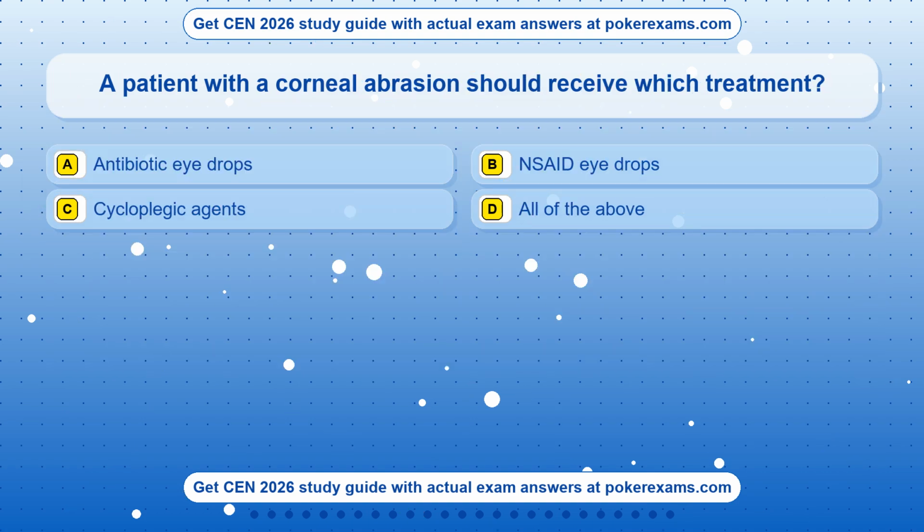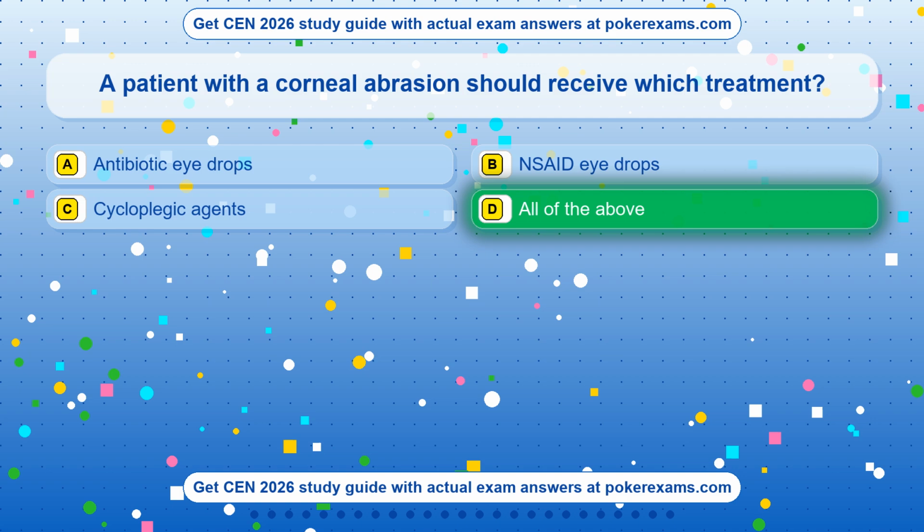Question 10. A patient with a corneal abrasion should receive which treatment? Option A. Antibiotic eye drops. Option B. NSAID eye drops. Option C. Cycloplegic agents. Option D. All of the above. The correct answer is option D.